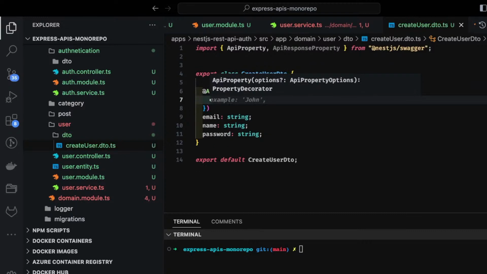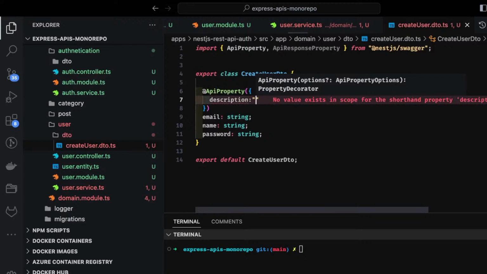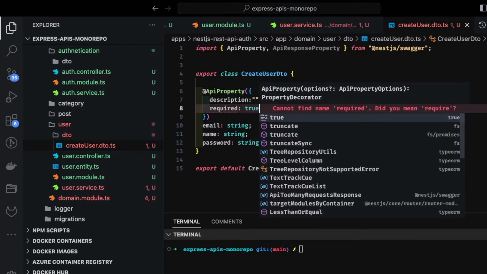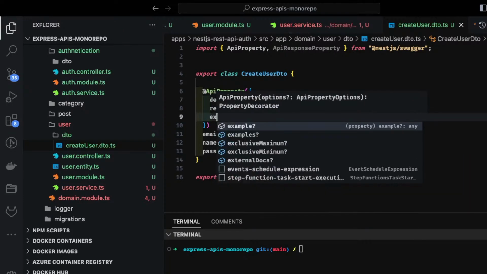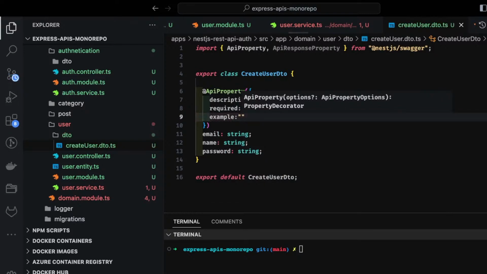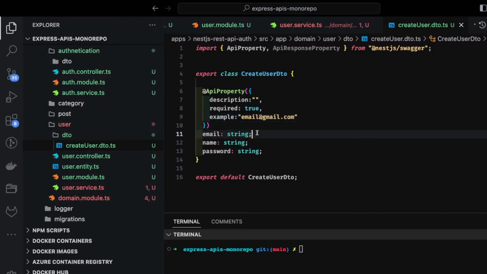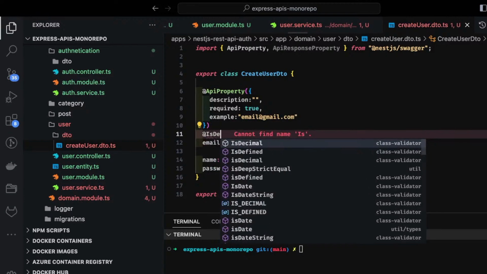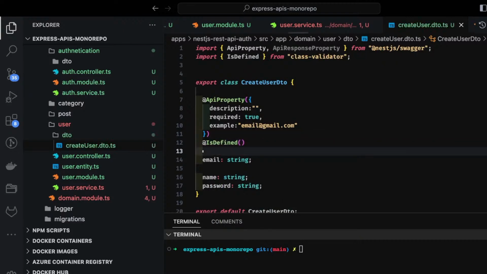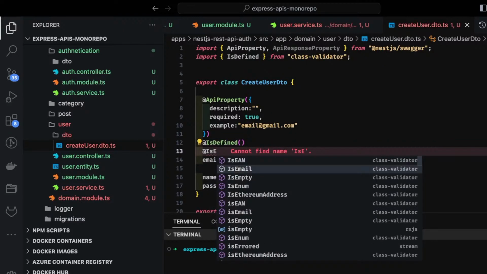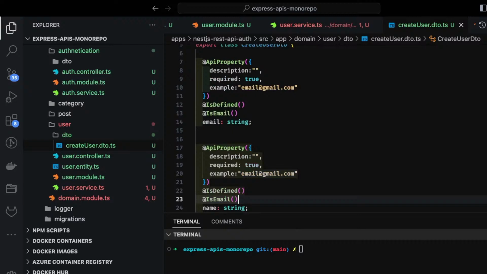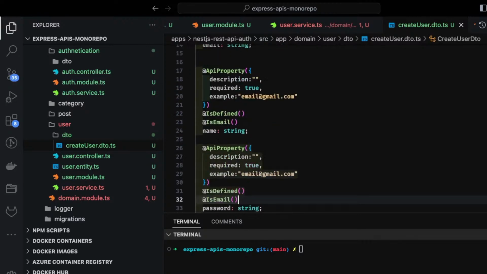Okay, what this API property means: description, and if it is required or not, required true, and then an example value, that is just for the Swagger doc, like how the email looks like. And then this is the public email string. Here you can also add some validations, like it should be IsDefined and IsEmail. This will be used by class validator. Okay, same thing we can add to other places. This is about name, this is about password.